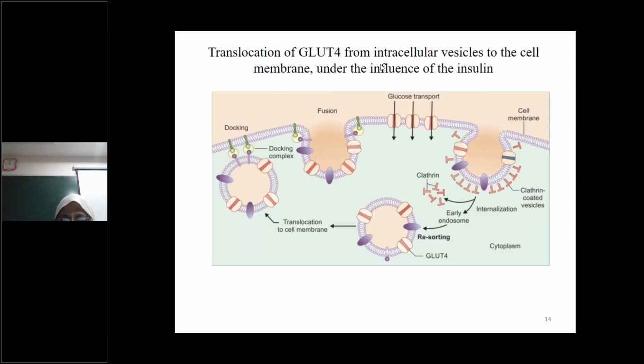Now here, this is a picture showing the translocation of glucose transporter 4 from intracellular vesicle to the plasma membrane under the influence of insulin. So here you can see this is the glucose transporter, and this is the clathrin coated vesicle. So there is internalization of this early endosome, resorting, and you can see this is the glucose transporter 4 that will carry the glucose. Then once it delivers glucose, again it will go back to the plasma membrane.